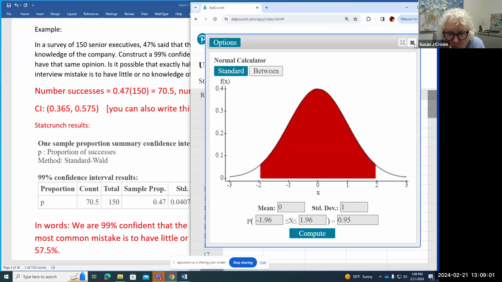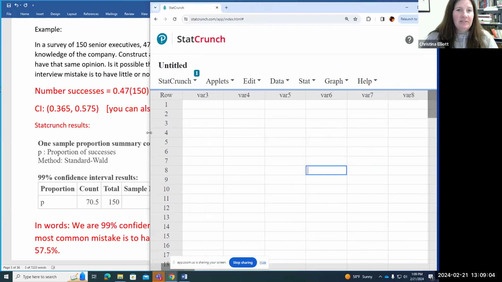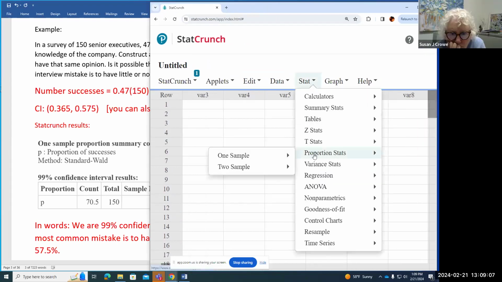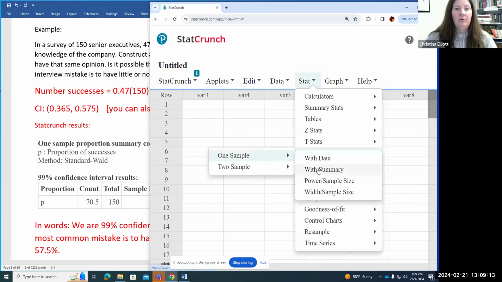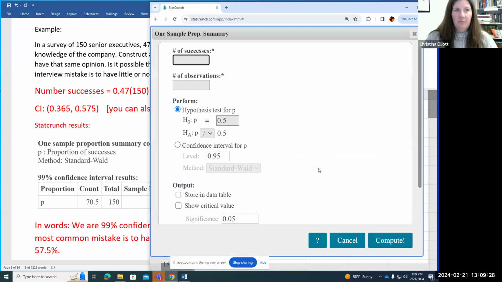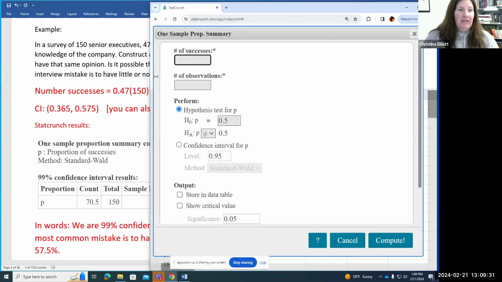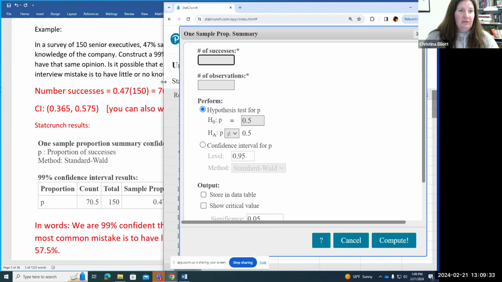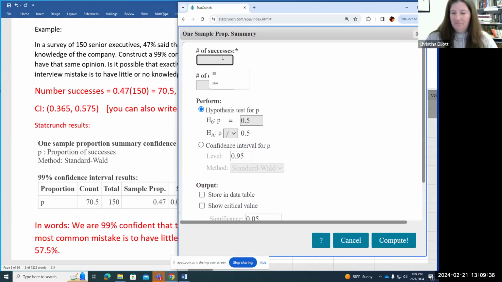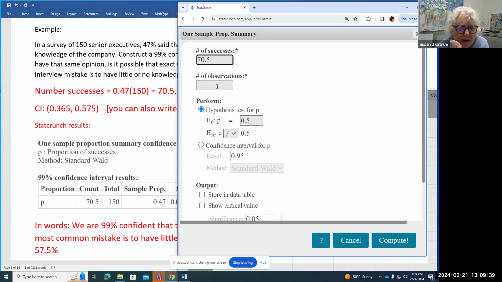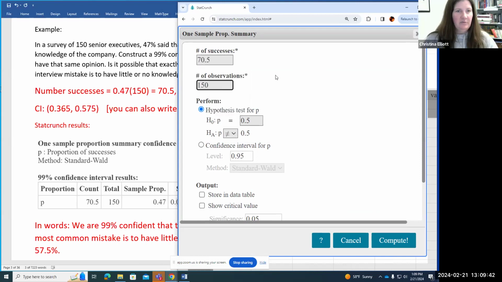If I have my StatCrunch open here, I'm going to go to Stat, Proportion Stats, because this is a confidence interval for a proportion. One sample with summary. Basically with data, that would be like if I had a list of all 150 of those executives and what their response was. I'm not going to do that for proportions. I'm just going to do a summary. Then we found the number of successes over here to be 70.5. And our sample size was 150. So that's the number of observations.